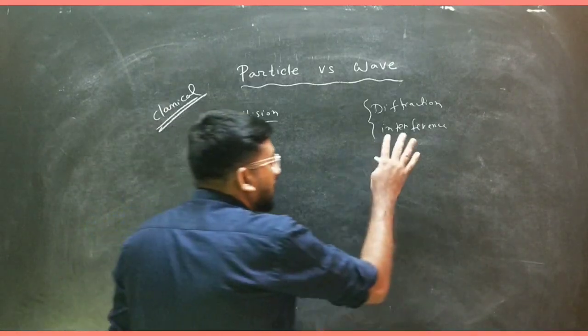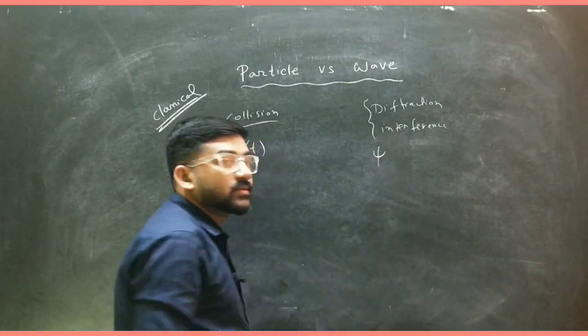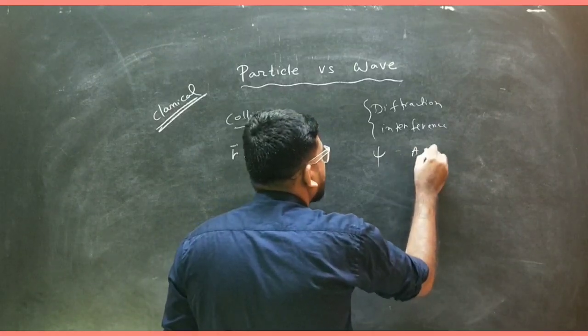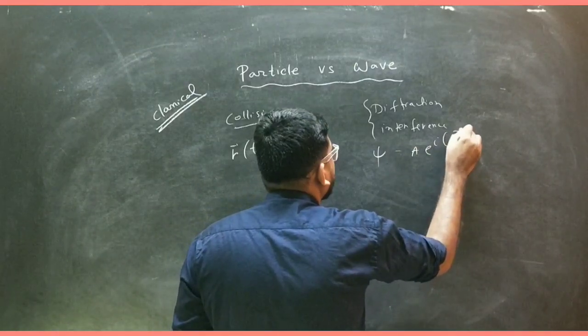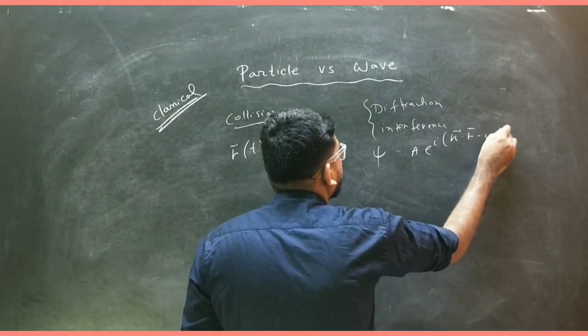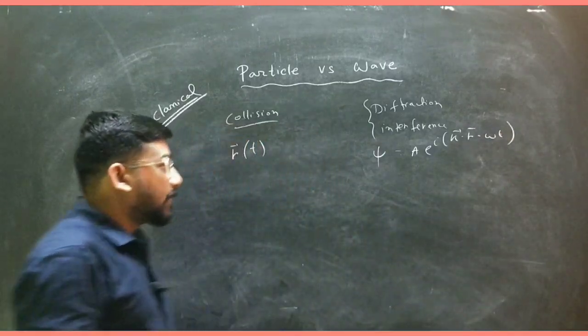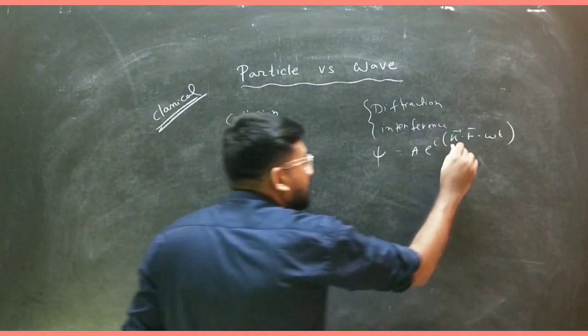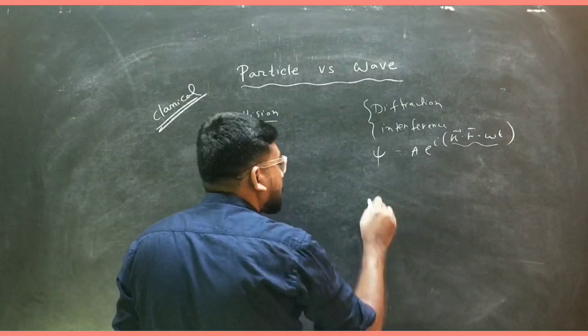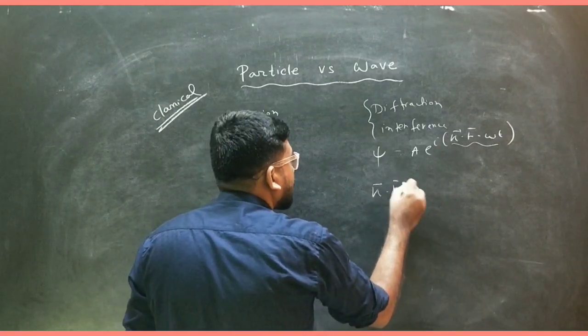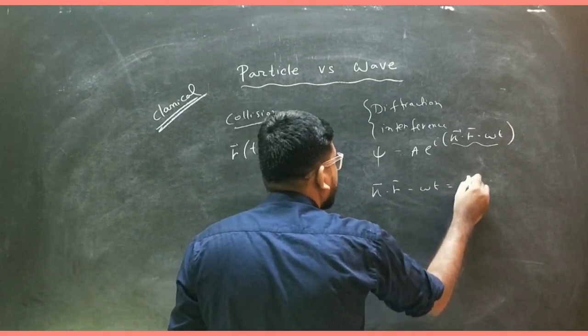But a wave is represented by a wave function psi, and that is in the form of A e to the power i(k dot r minus omega t). And you know, this is actually the phase angle, or you can say the phase; k dot r minus omega t is actually the phase.